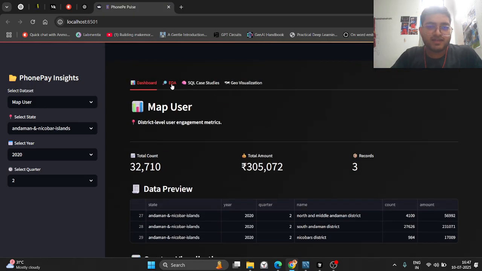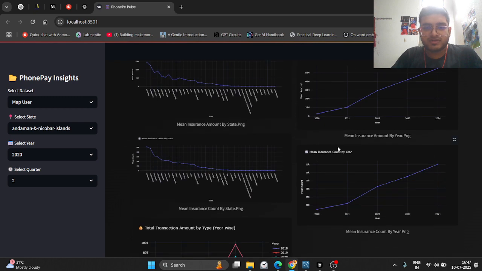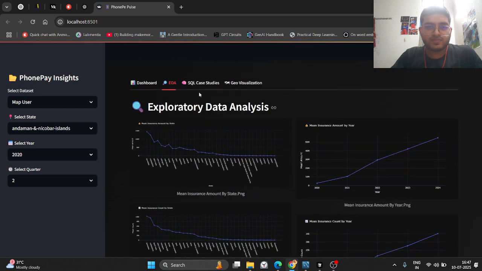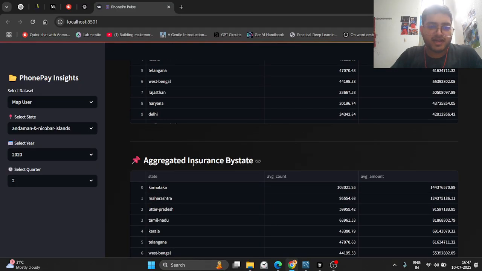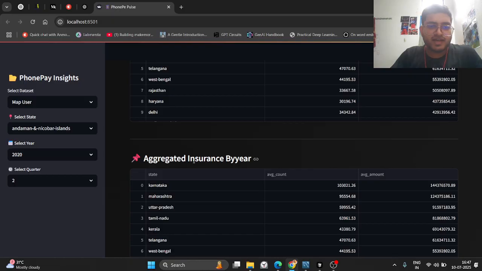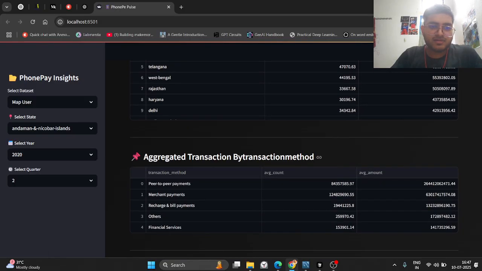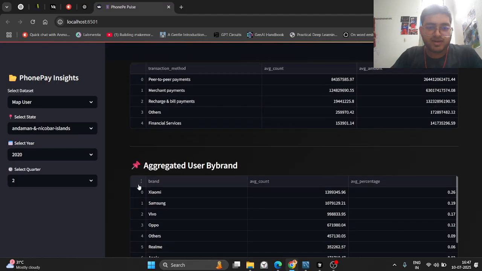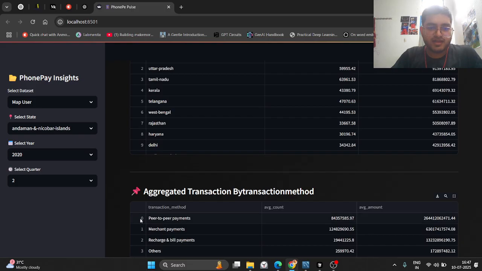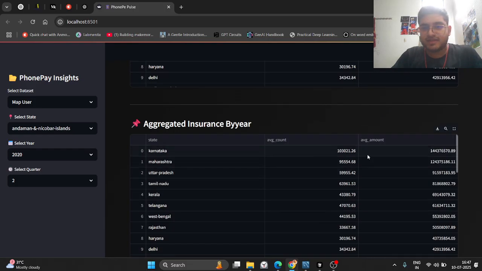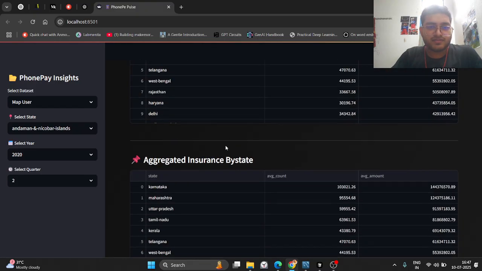And similarly, we have the EDA plots. Also, the SQL case studies we did before: aggregated insurance by quarter, aggregated insurance by state, aggregated insurance by year, aggregated transaction by the transaction methods, and by the brand, aggregated users by the brand. Here you can see the top performing brands and the transaction methods, which state was having the highest average insurance.